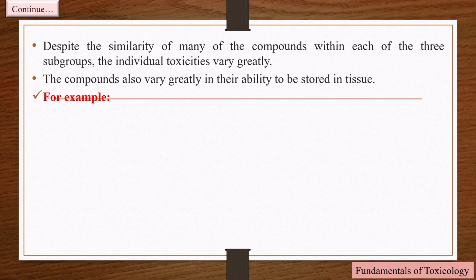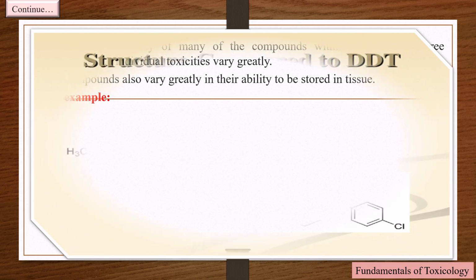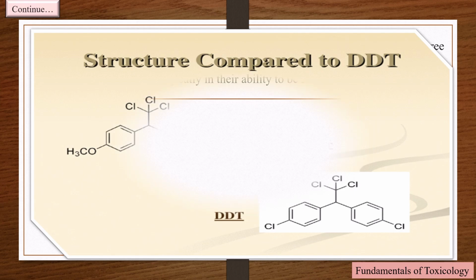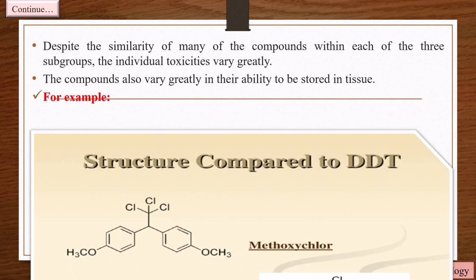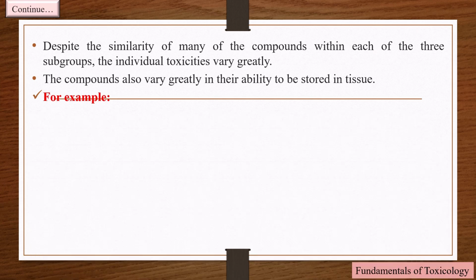Despite the similarity of many of the compounds within each of the three subgroups, the individual toxicities vary greatly. The compounds also vary greatly in their ability to be stored in tissue. For example, methoxychlor, a colorless, crystalline organic halogen compound used as an insecticide. Its structure is very similar to DDT, but its toxicity is far lower. It acts more rapidly, is less persistent, and does not accumulate in the fatty tissues of animals as does DDT.